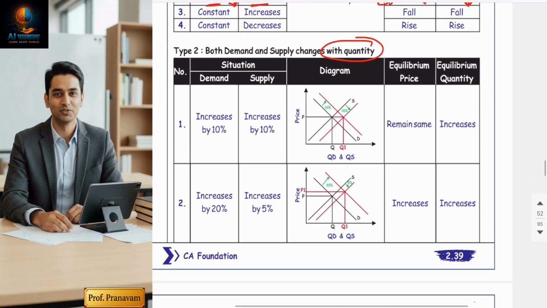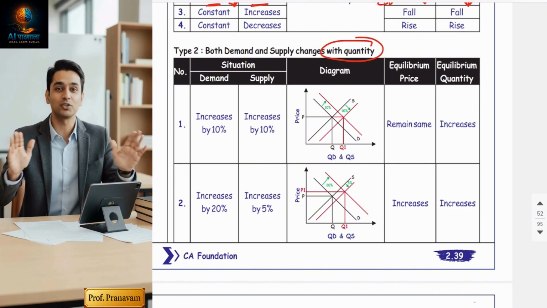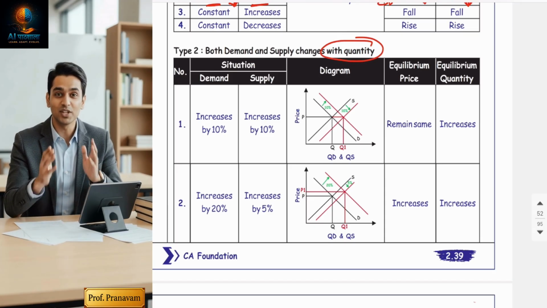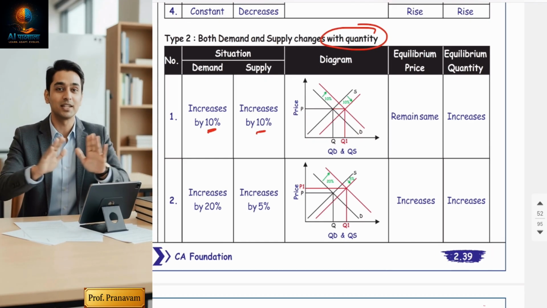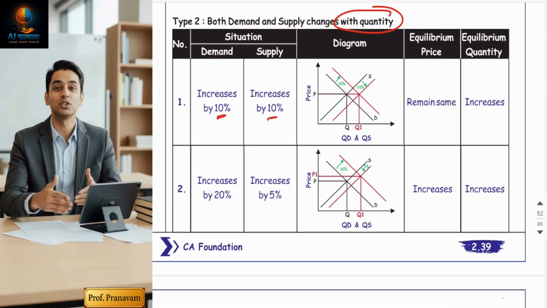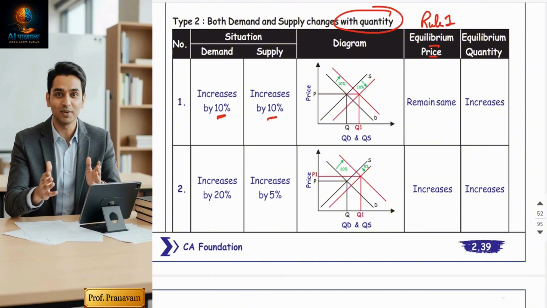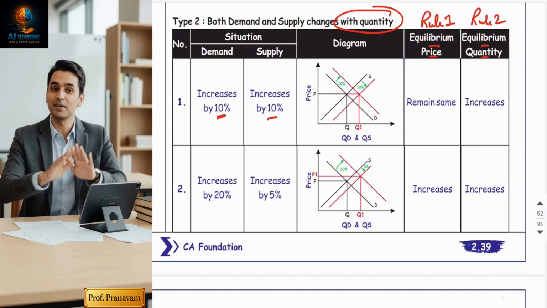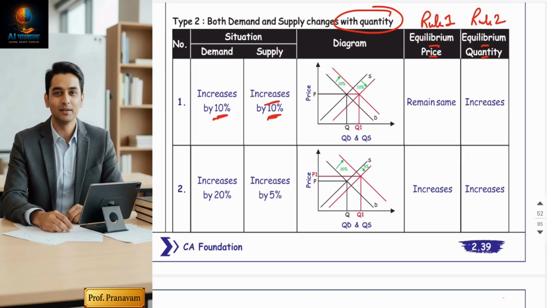Now come to type 2. Both demand and supply change. Now in this topic, both demand and supply are changing, and with quantity, of course, they are going to give you percentages. So let's understand. Same technique, nothing is changing. For price, you have to consider rule number one. For equilibrium quantity, it's rule number two. So demand increases by 10% and supply increases by 10%.